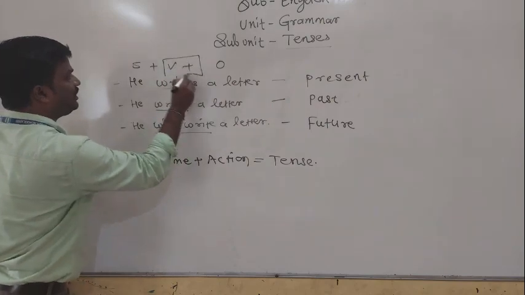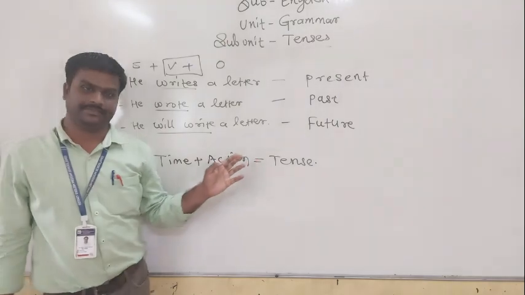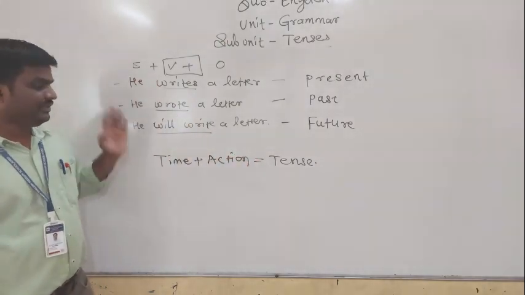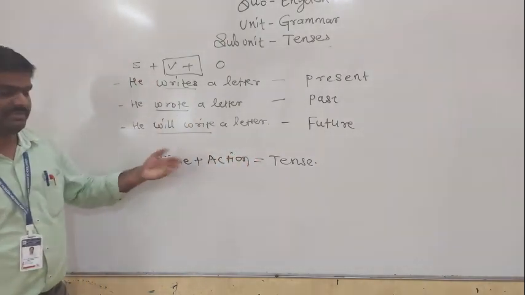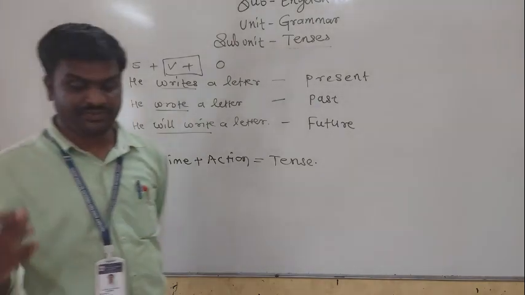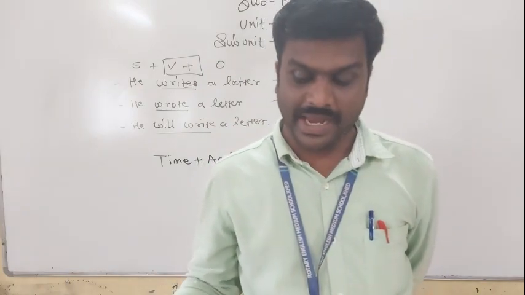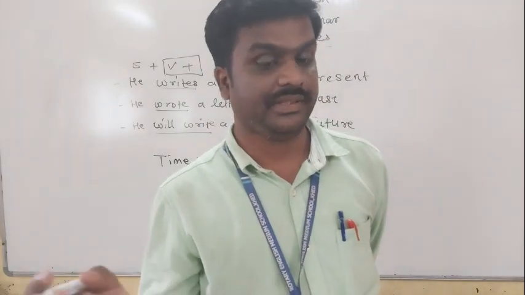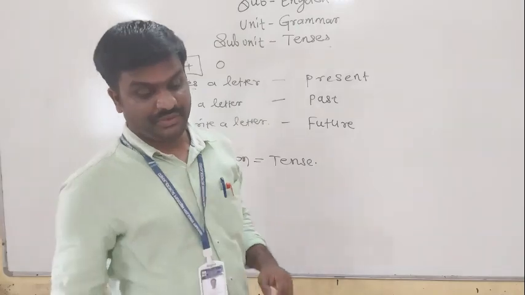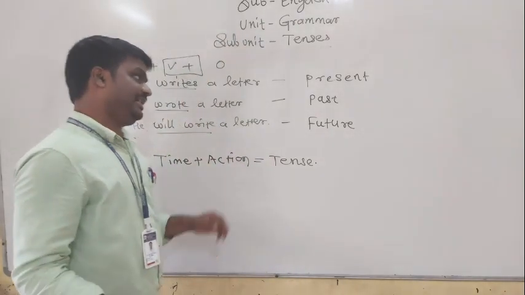Here we have to focus on the verb, because the verb indicates the action and time. So I hope you understood what is meant by tense. Tense means when the verb shows the time of action or state of being. There are three tenses in the English language.